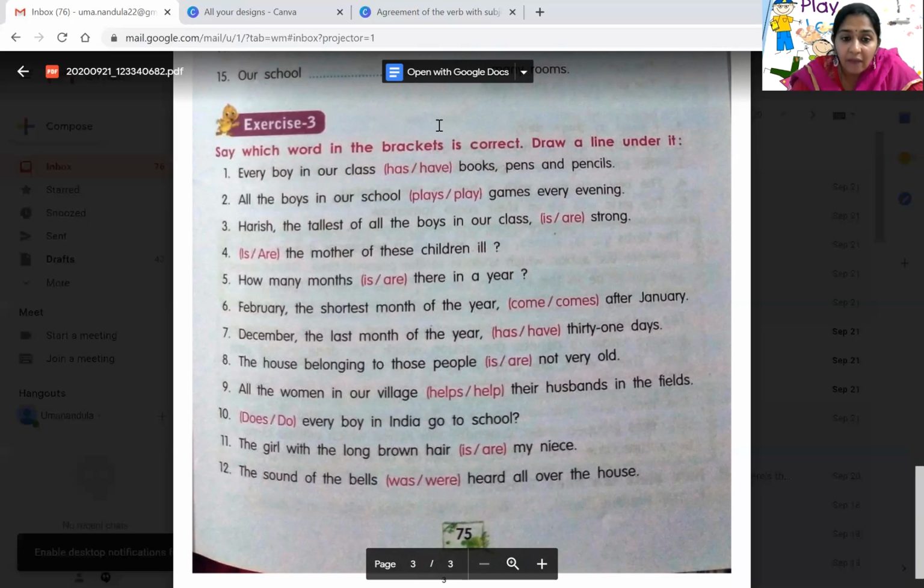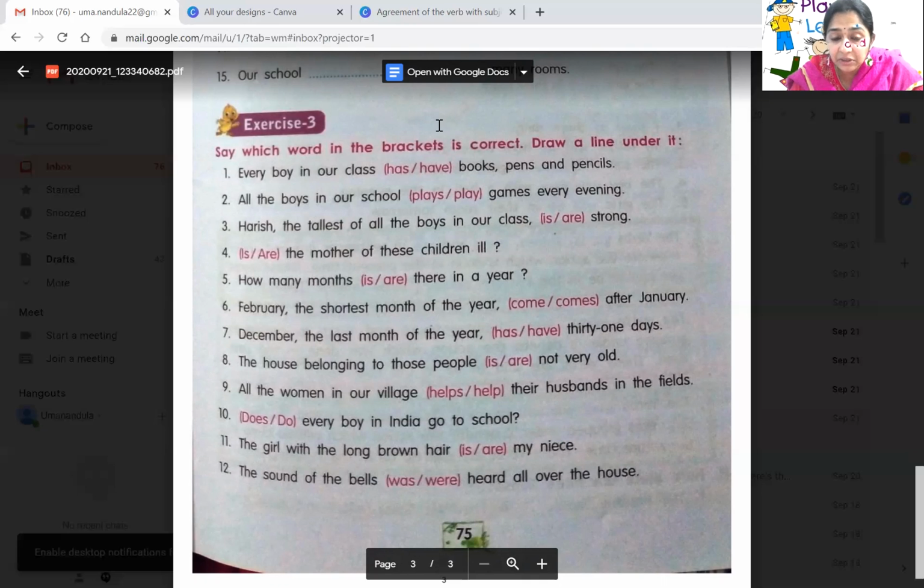Exercise 3. Every boy in our class has books, pens and pencils. Every boy in our class have books, pens and pencils. Which is correct? Every boy in our class, singular. So you have to underline has. Okay. All the boys in our school play games every evening. Boys, all the boys. So definitely in the verb, you will not get yes. So definitely it will be play, P-L-A-Y, play. That's it. Underline play.